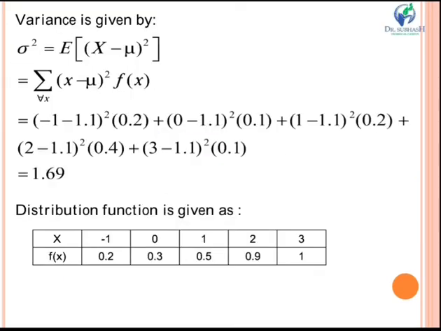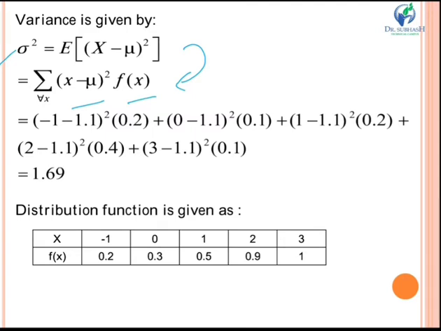Next you have to find the variance. Variance is given by sigma square. We have seen this formula. Sigma square is equal to E of (x minus mu) whole square, and this is given by summation of (x minus mu) whole square into fx for a discrete random variable. For a continuous random variable you have the sign of integration.